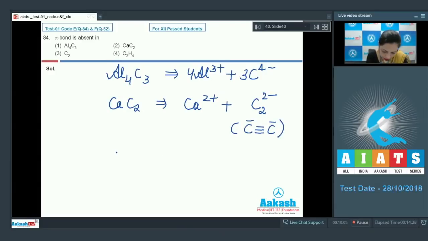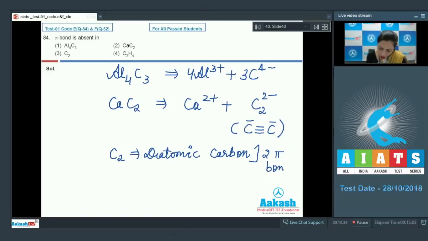Then we have the next, C2, diatomic carbon, and its bond order is 2. It means as per molecular orbital theory, it has 2 pi bonds. So let me first write here, it has 2 pi bonds, diatomic carbon. While if we talk about this ethynide ion, it also contains 2 pi bonds.